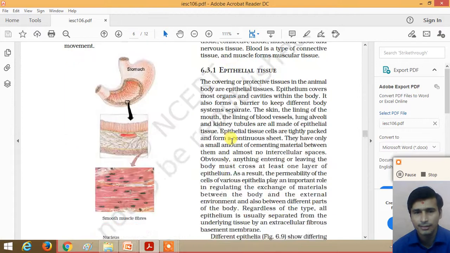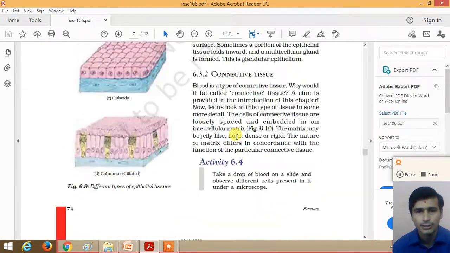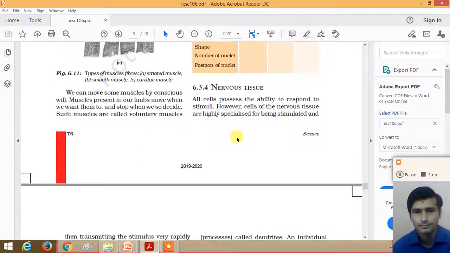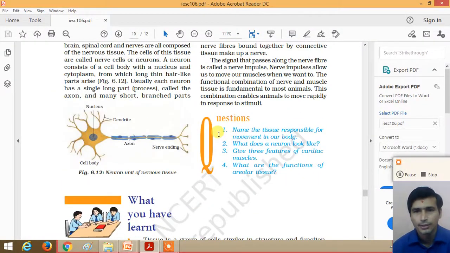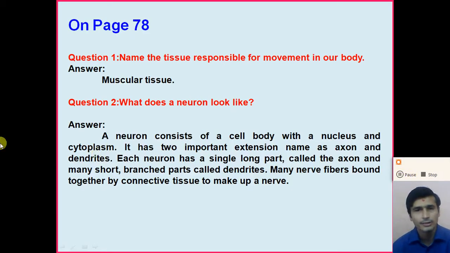So dear student, understand the answers of these four questions. Now the next set of questions is given on page number 77. Four questions are given on page number 77. First question: name the tissue responsible for the movement of our body. You know that. So here the muscular tissue is responsible for the movement of our body, right?